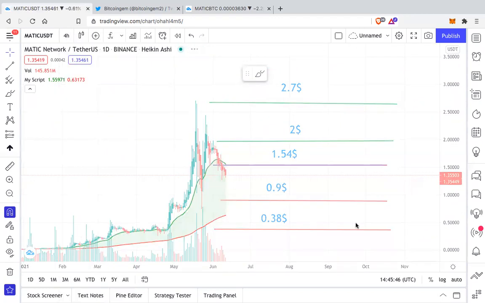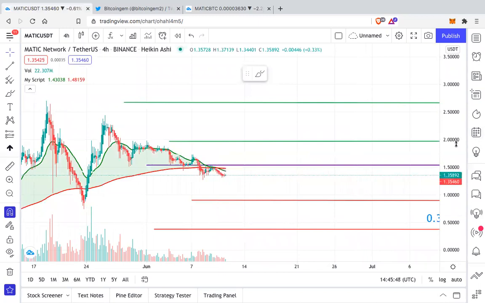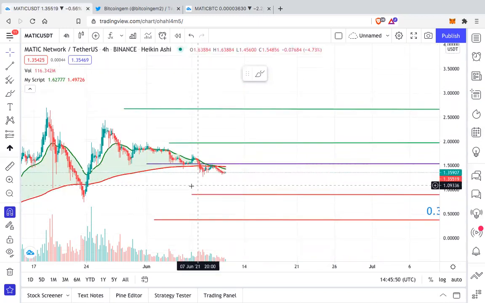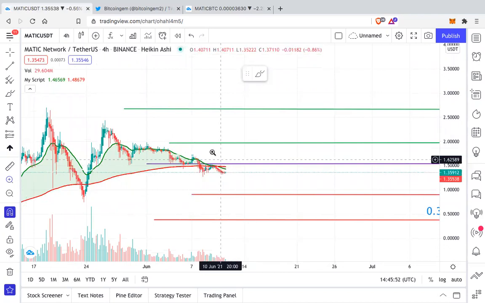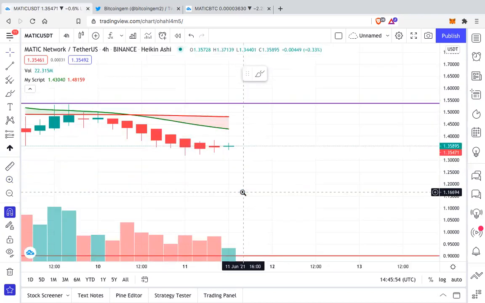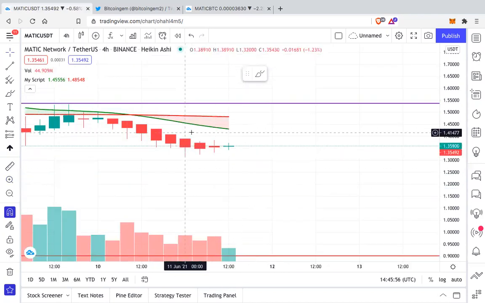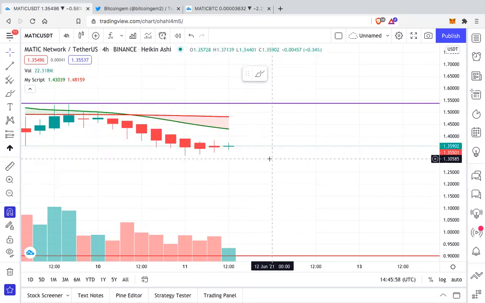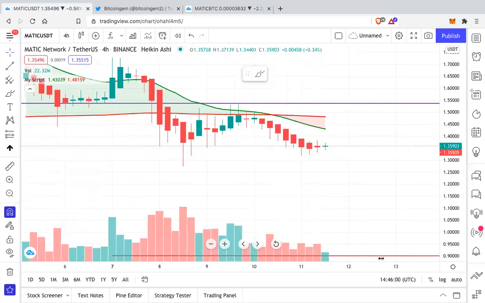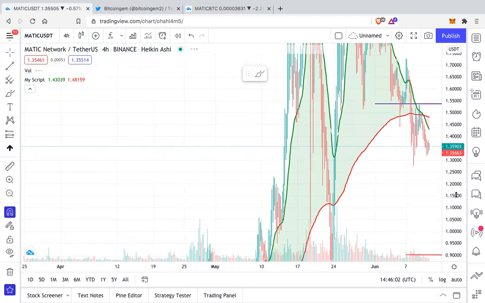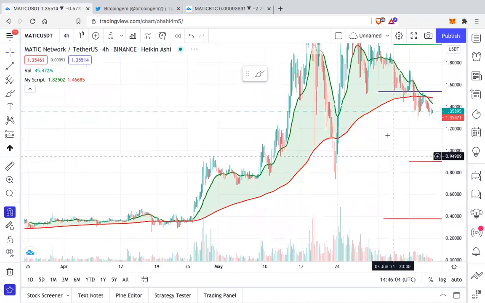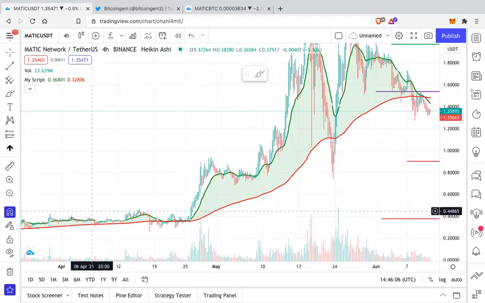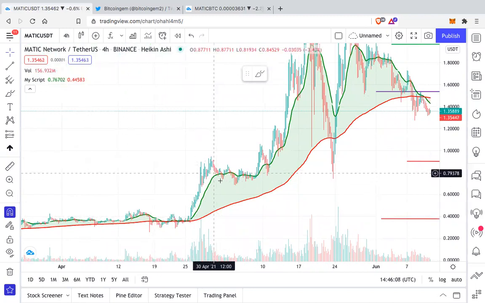If we look at a lower time frame, even on the 4 hour, you can see that Matic on the 4 hour is for the first time looking bearish. See this crossover over here where the green line has crossed the red line. So that's a bearish sign for Matic. If you see this entire pump, the green line was always above the red line.